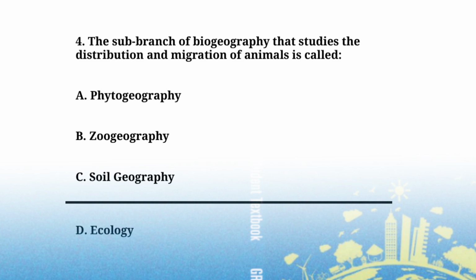The sub-branch of biogeography that studies the distribution and the migration of animals is called A. Phytogeography. B. Zoogeography. C. Soil geography. D. Ecology. The sub-branch of biogeography that studies animals is B.